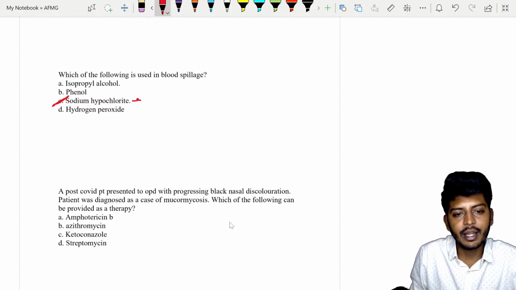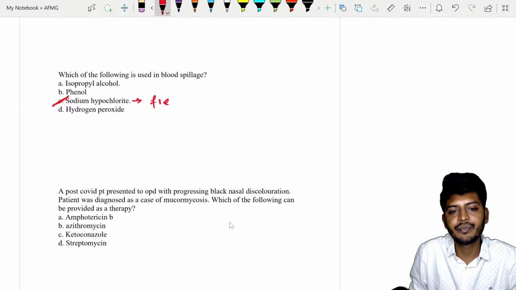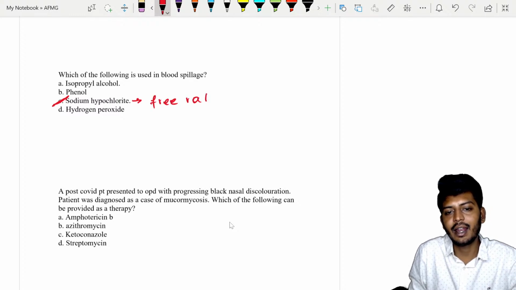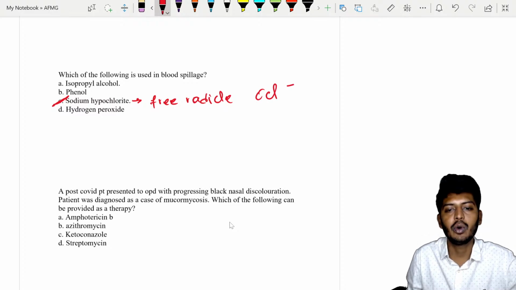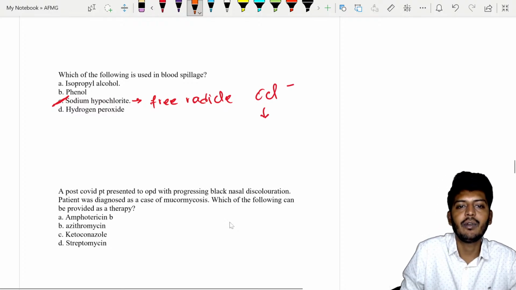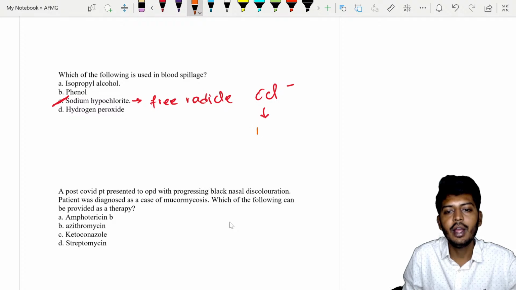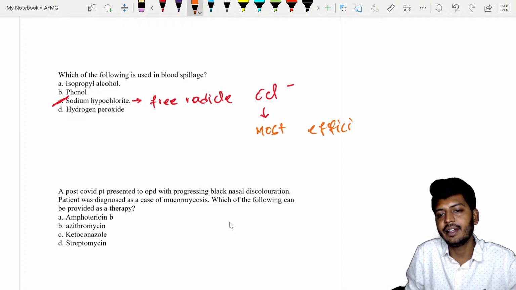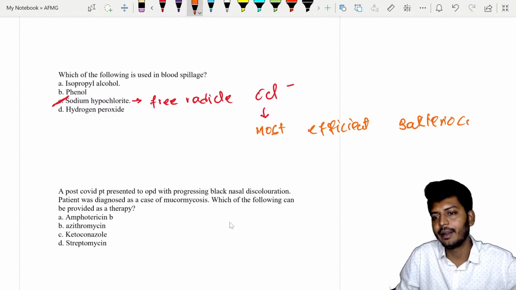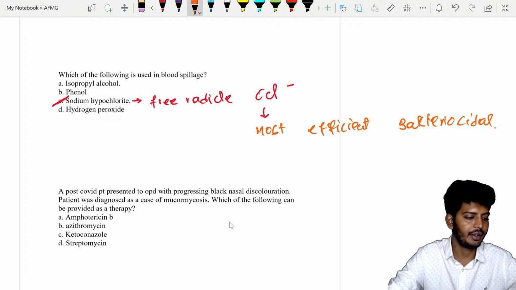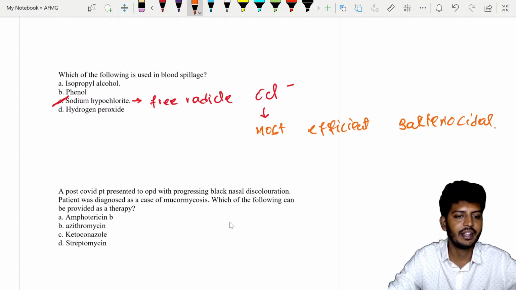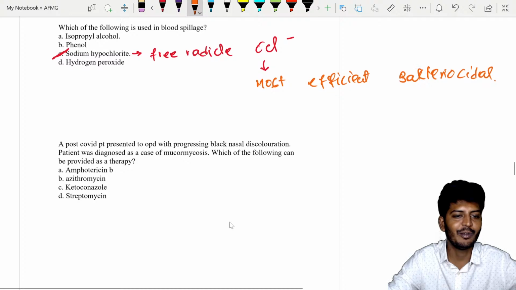Sodium hypochlorite, my dear students, has a free radical called OCl minus, called hypochlorite. Again, one more question from pathology they can ask you: this is a most efficient bactericidal agent as well. So this is also the next important aspect.